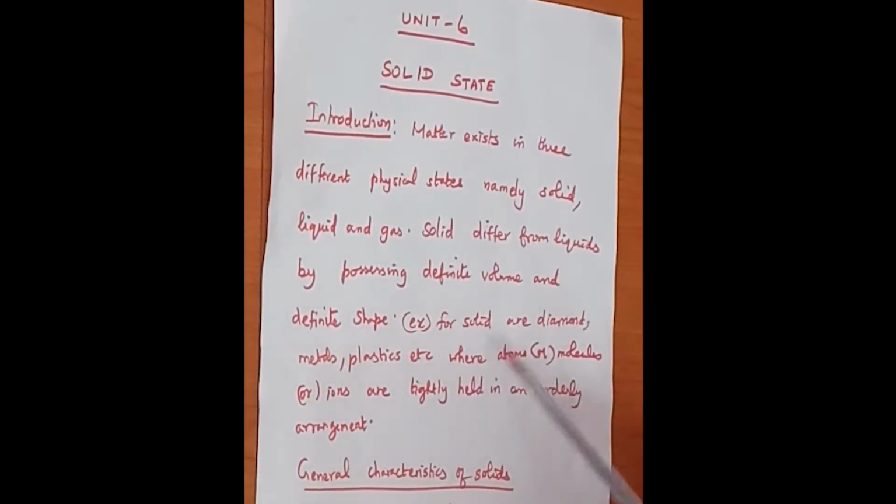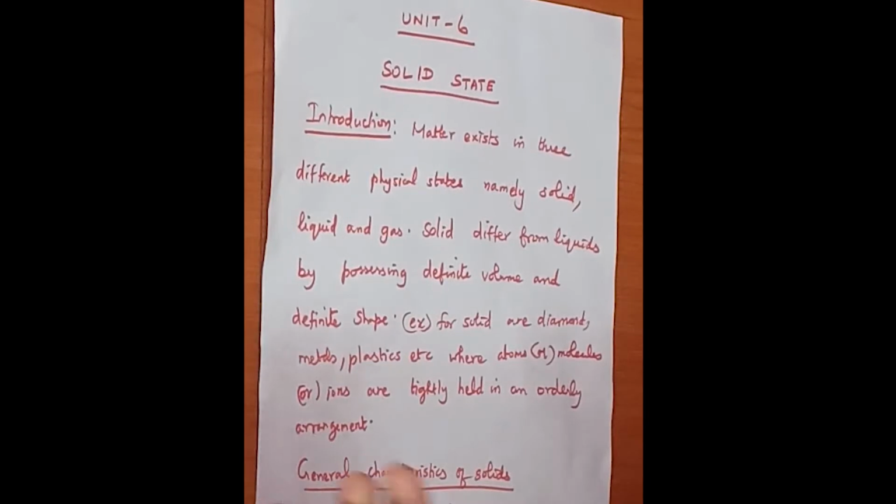Examples of solids are diamond, metal, plastic. You know more examples for solids, but the main examples are diamond, metal and plastics. In all solids, the atoms, molecules or ions are tightly held in an orderly arrangement. So this is the introduction part for solid state.